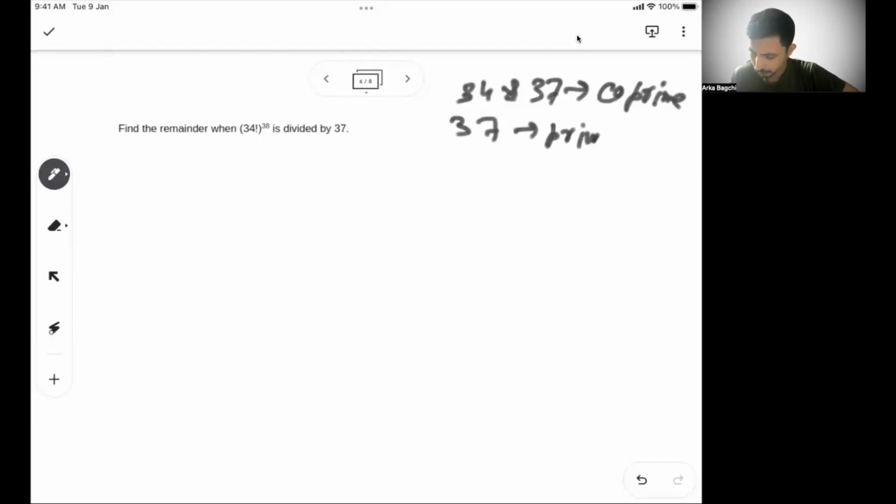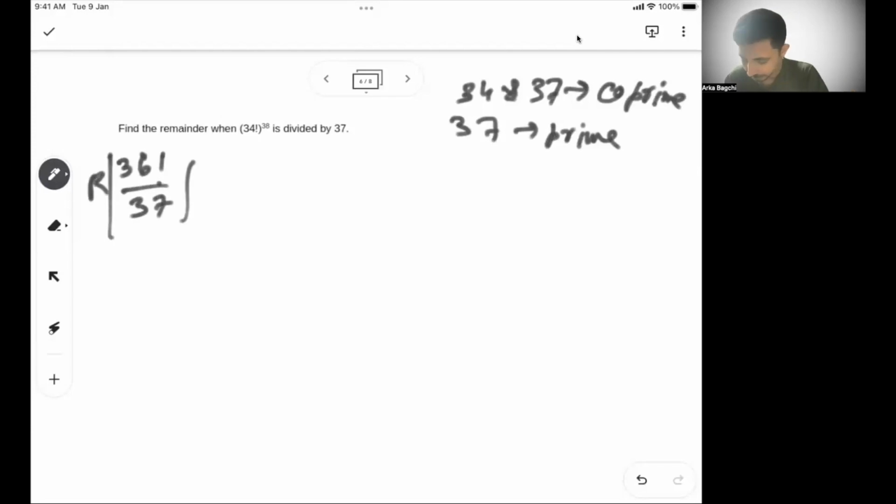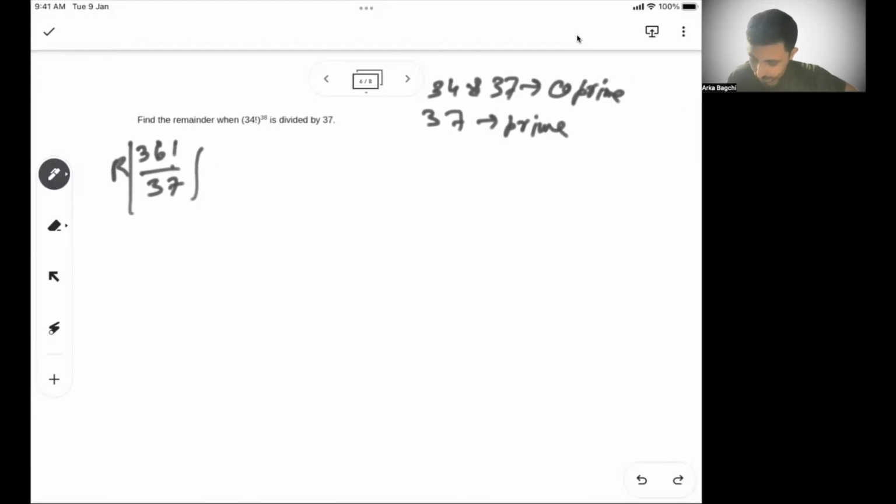So I can use both formulas, Fermat's and Wilson's, the second last one and the last one that we have seen. Let's first start with 34 factorial by 37, and how we can get it the same way we got the 16 one. So I can write 36 factorial by 37. The remainder of this will be 36.